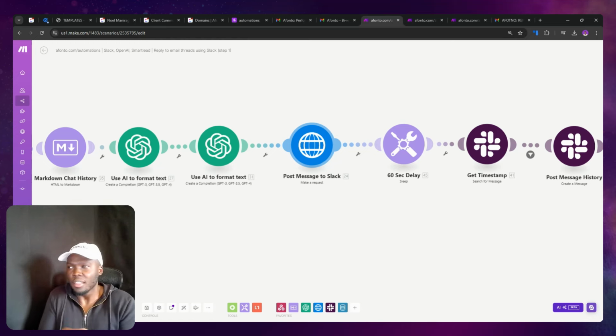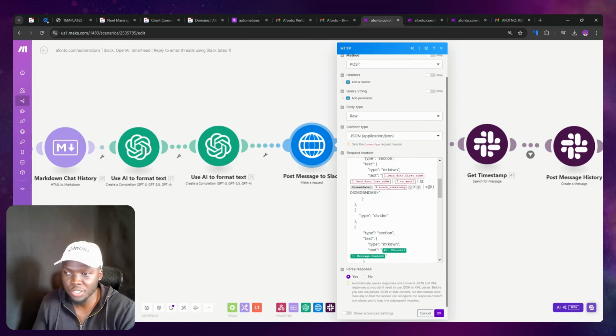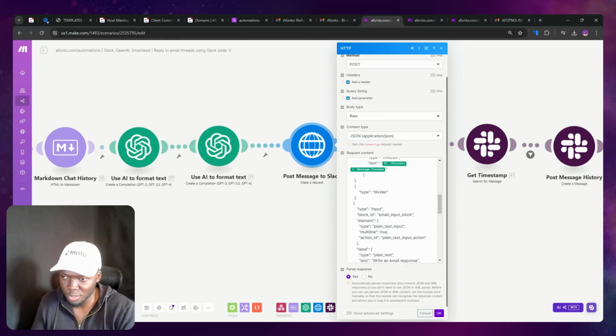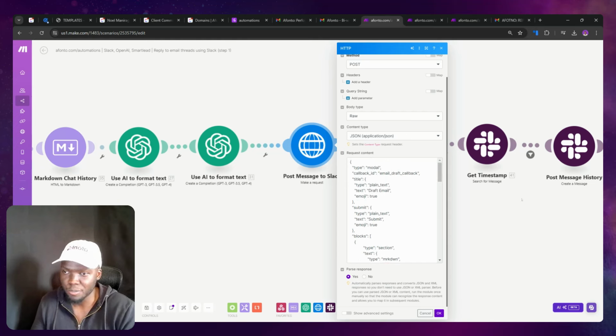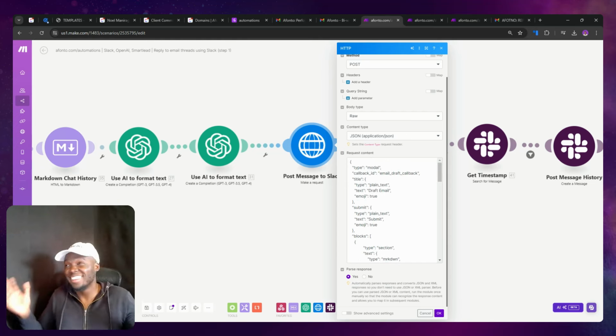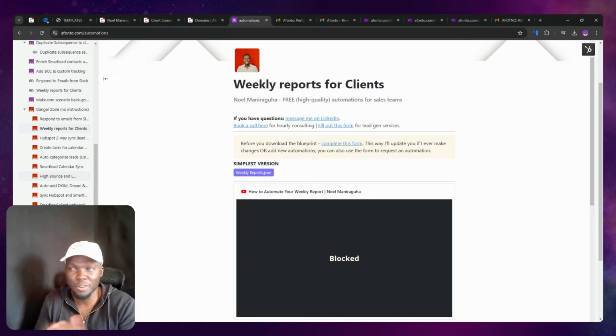But we're not just sending the message to Slack, we're using a Slack application. So this is not a simple Slack incoming webhook. This is a Slack application that leverages a Slack block kit. So look at all of this code right here. So this is a JSON file that we send. And by the way, you could just copy it, right? So you're already like 80% of the way there. Like you're already good because I've already built it for you, right? So it's not so bad because you're copying what I've already got. But if something breaks, you will not know why it broke. So you should probably build something much simpler than that.